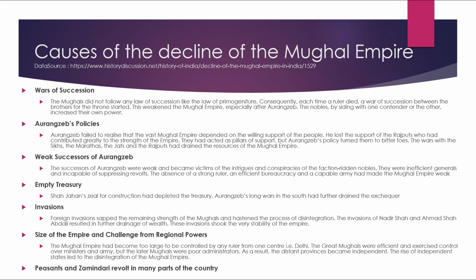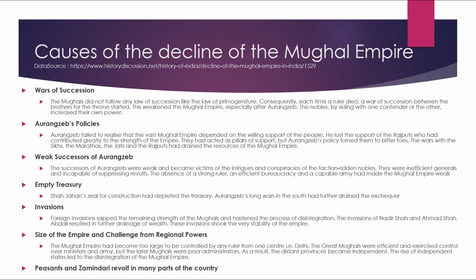Weak successors of Aurangzeb. The successors of Aurangzeb were weak and became victims of the intrigues and conspiracies of the faction-ridden nobles. They were inefficient generals and incapable of suppressing revolt. The absence of a strong ruler and an efficient bureaucracy and a capable army made the Mughal Empire weak.